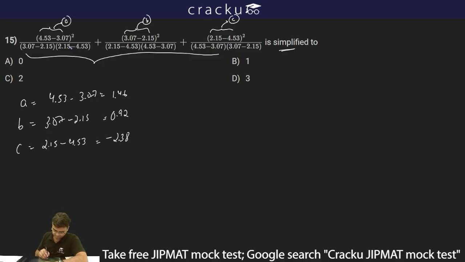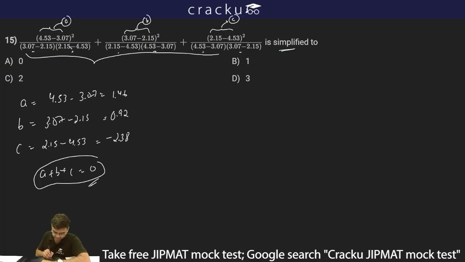Now if I check the value of A plus B plus C, it is 1.46 plus 0.92, which is 2.38, and minus 2.38. So A plus B plus C is equal to 0. Now let's simplify this one.